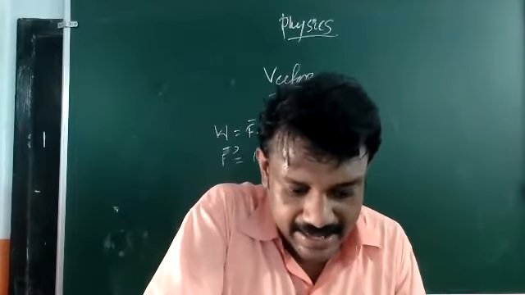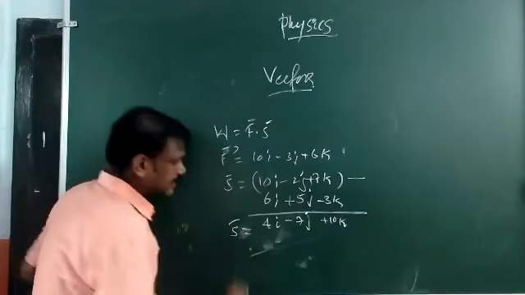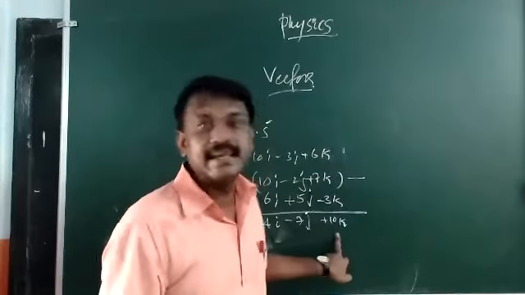So how can you take the difference? Plus 7 minus of minus 3, that will become plus 10k. Minus 2j minus 5j, that will become minus 7j. And 10i minus 6i, that will be 4i. Okay. So the displacement vector you can calculate as final position vector minus initial position vector. So vector S you are getting as 4i minus 7j plus 10k.